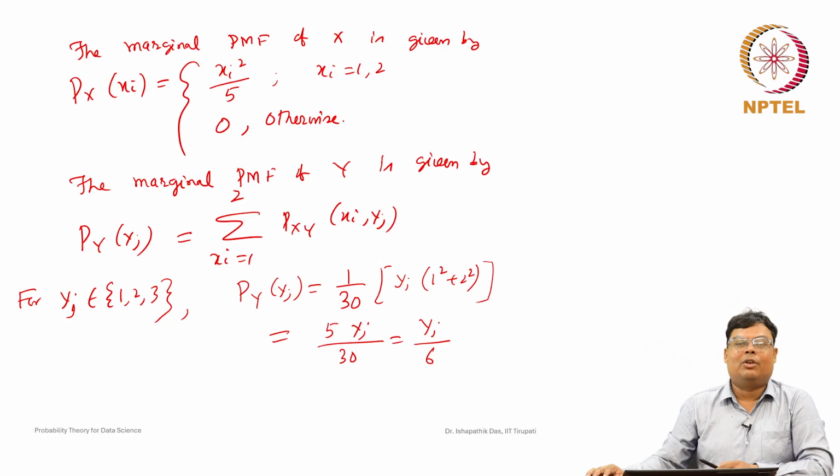Next, we will discuss what happens if X and Y are two continuous random variables. We already discussed the joint probability density function. Here we will discuss the conditional probability density function, how it is defined, what its properties are, and how we can compute the related probabilities with respect to the conditional probability density functions for the continuous bivariate random variable case.